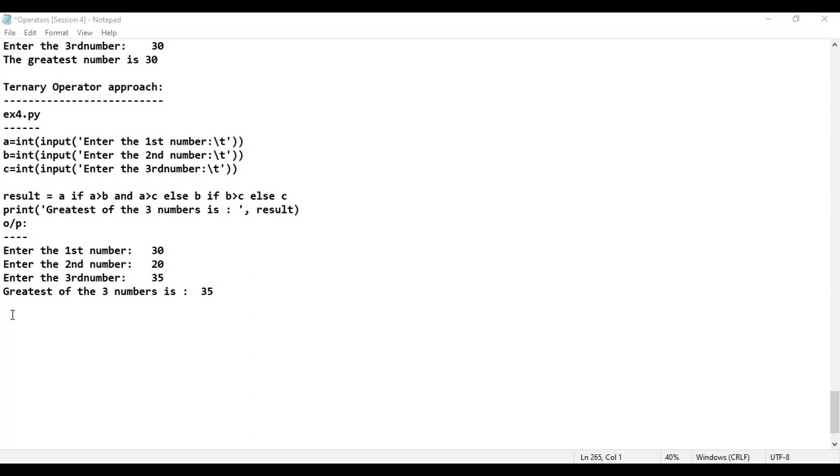Like this, you'll write. If A is greater than B, and A is greater than C, else B. If B is greater than C, else C. Like this, you will tell. That is, result equals A. Like this, you will tell. No, this is the wrong approach. No one, I'm telling you, it's the wrong approach.